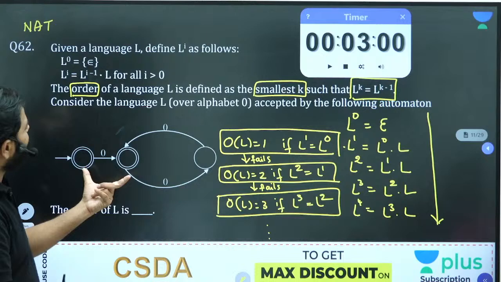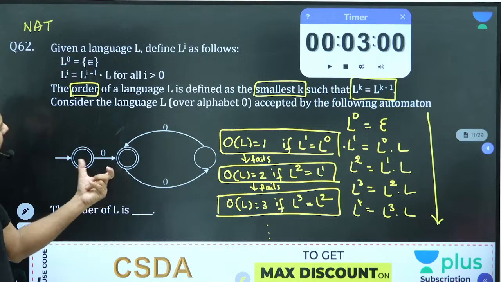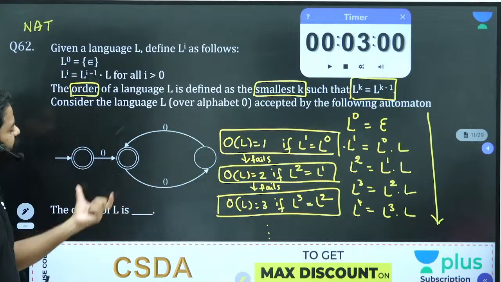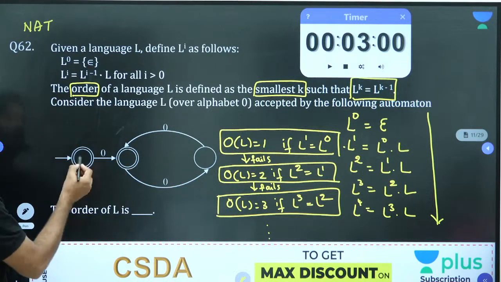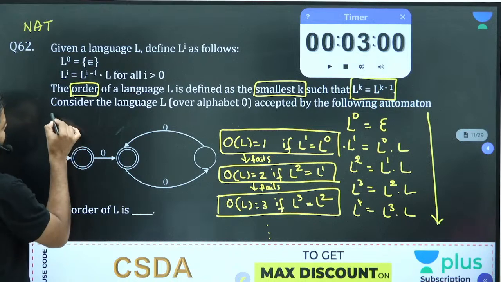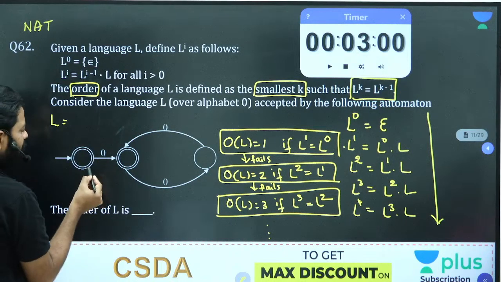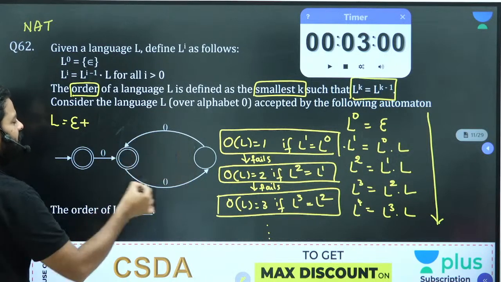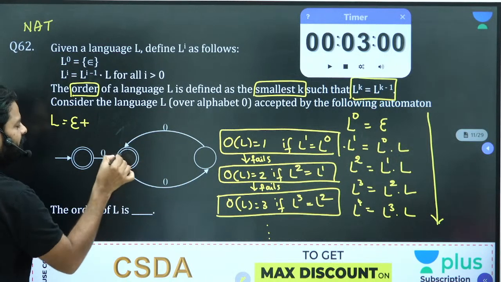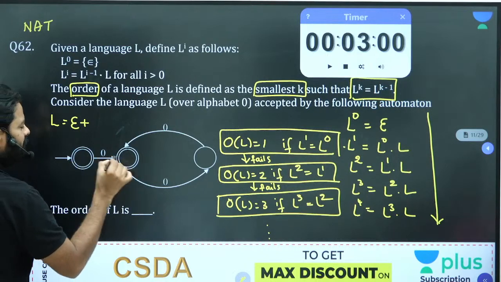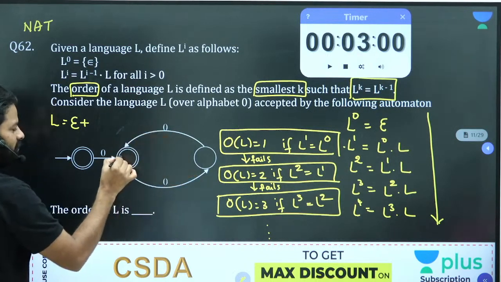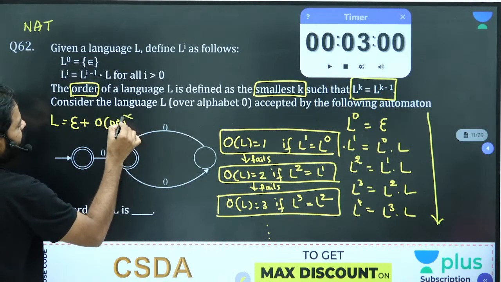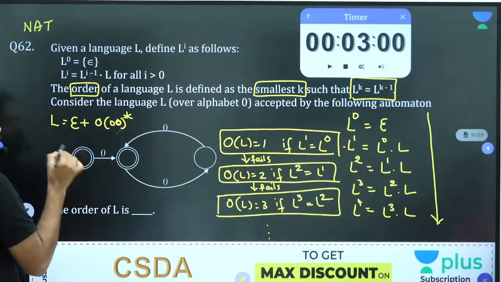Now this is your machine, and consider the language L accepted by the machine. You need to find the order of L. What is L for this? Epsilon is accepted, and 0 followed by an odd number of zeros: one 0, then 3 zeros, then 5 zeros. That is 0 followed by (00)*, all odd numbers of zeros, including epsilon.